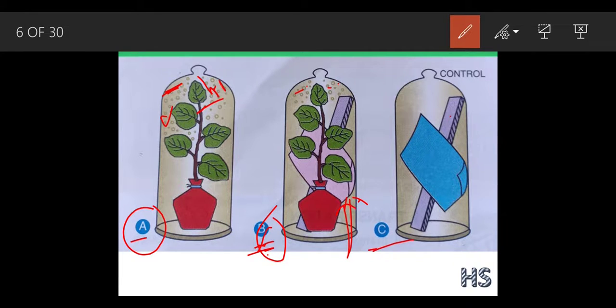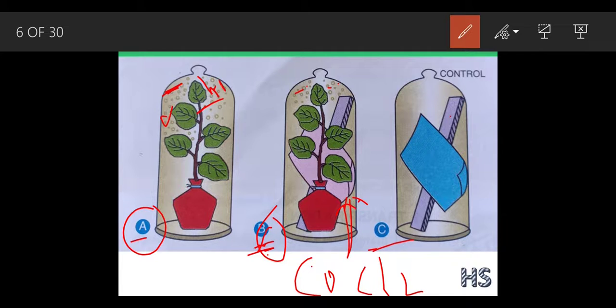This paper is a cobalt chloride paper. I am going to write the formula, but in exam you have to write in words. The original color of this cobalt chloride paper was blue. It was blue when it was dry in nature.